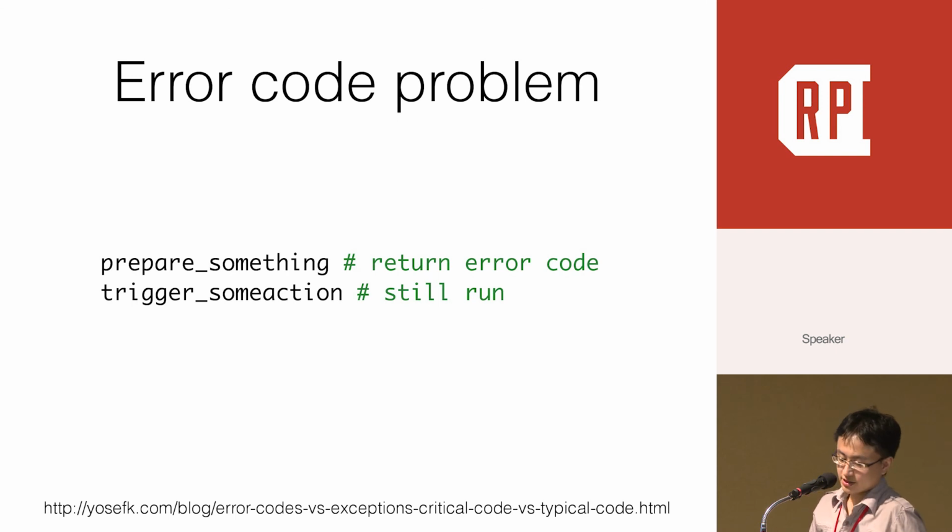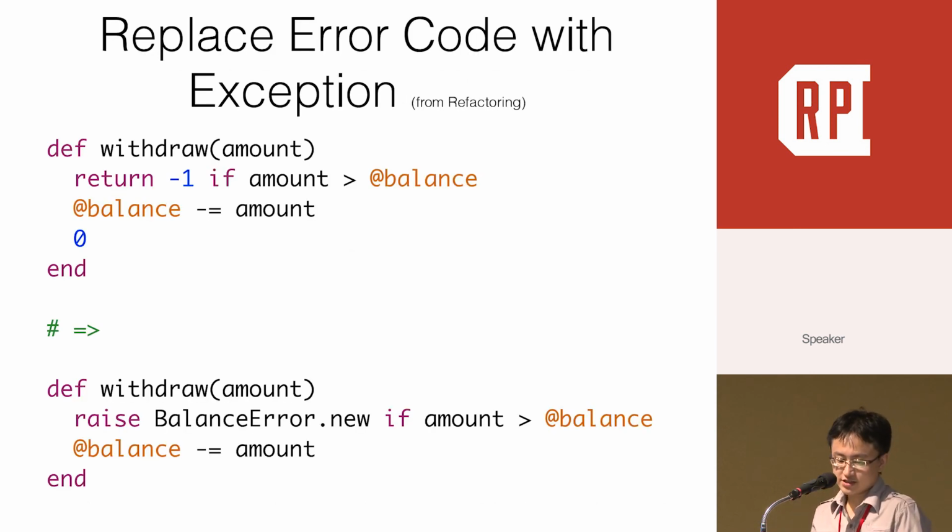For example, if the first line, prepare something, fails and returns an error code, the programmer can easily ignore that, then the second line, trigger something action, will still be performed. In fact, in the Refactoring book, there is even a refactoring called replace error code with exception.